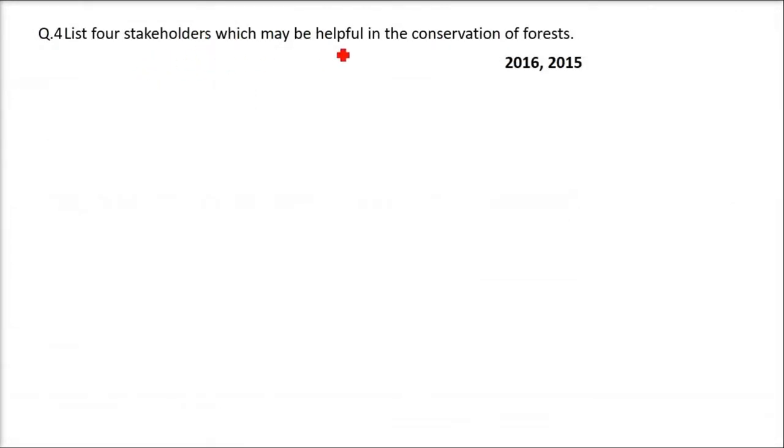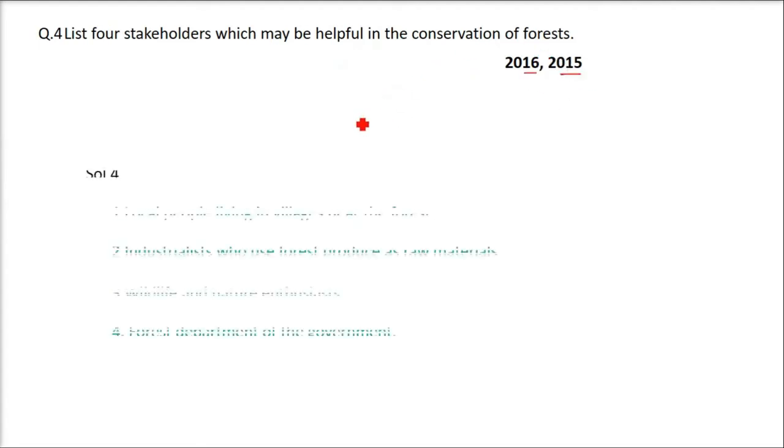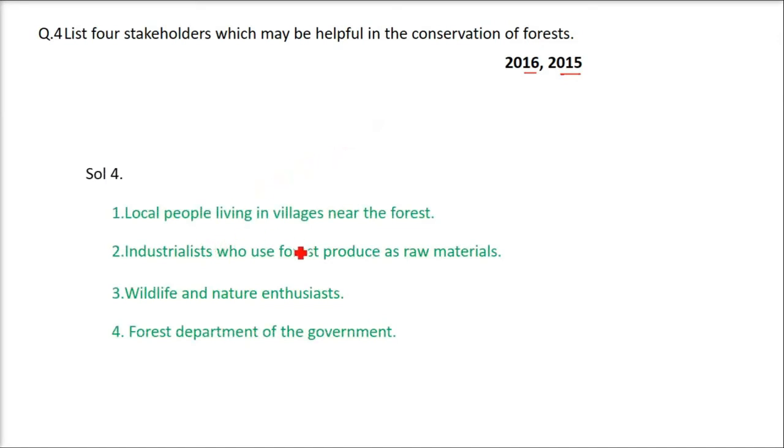List four stakeholders which may be helpful in the conservation of forest. This has come in 2016 and 2015. The local people living in the villages or near the forest are stakeholders, that is, they have a stake in the forest, so they will be helpful in conserving it. Also, the industrialists who use forest produce as raw material. We know that all the primary activities involve either agricultural products or raw materials from the forest.